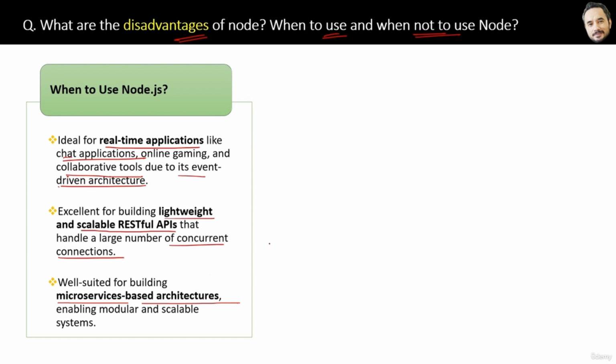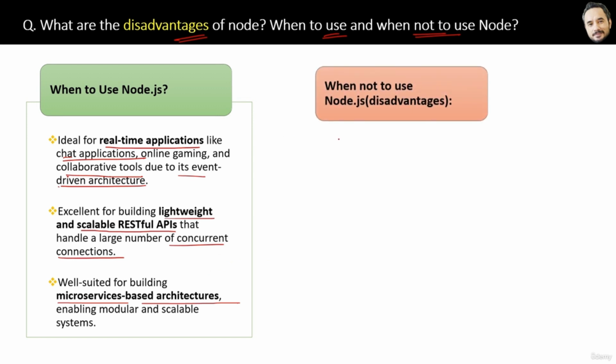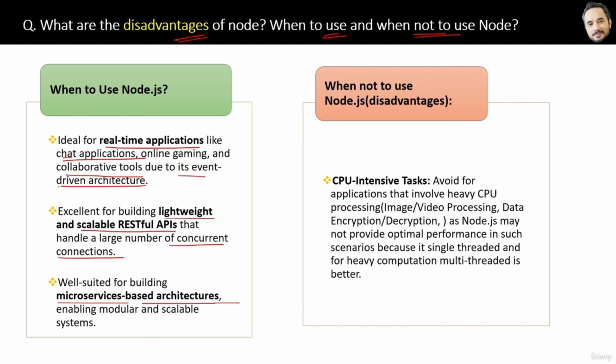Now the main question here is, when not to use Node? You should not use Node in projects that demand CPU-intensive tasks. For example, video processing, or some software which requires heavy algorithms to be executed, which require multi-threading. In that case, multi-threaded technologies will be a great choice, not a single-thread technology like Node. Because multi-threading can perform multiple tasks on multiple cores, and they can use heavy servers. So that's the answer to this question. You should not use Node for CPU-intensive tasks.